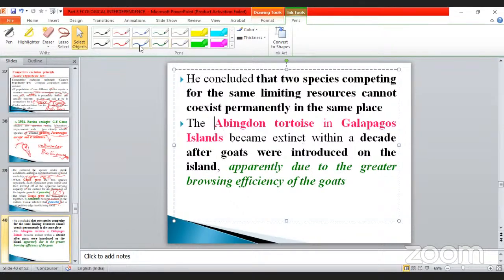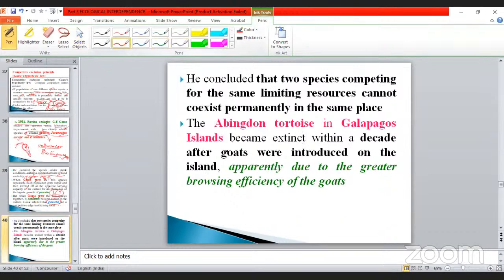This is also another example, very, very important. We already discussed this. One is called what? A protista. Another one is the Abingdon tortoise in the Galapagos Islands becoming extinct. We already studied the Galapagos Islands. Where do you know? One of the moths, the peppered moth, we already studied. One of the laws is also there, that is called what? Melanin. Which melanin? We already studied those things also. My dear, just recall all those points.